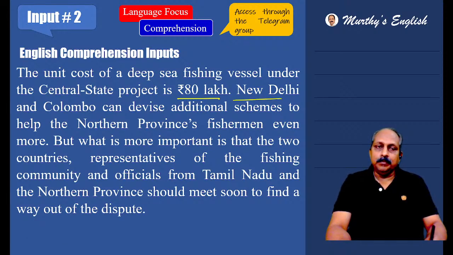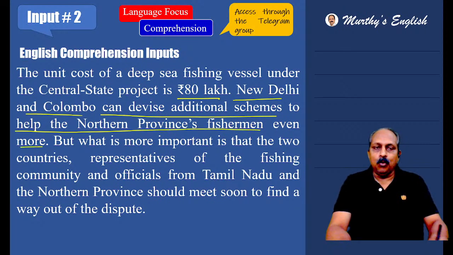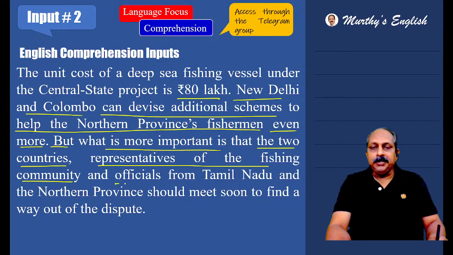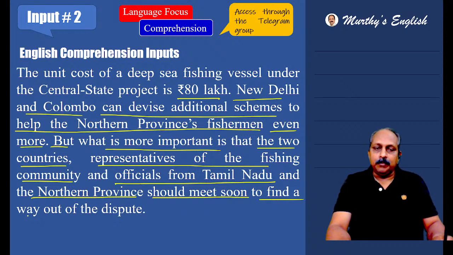New Delhi and Colombo can devise additional schemes to help the northern province's fishermen even more. This is also a suggestion from the editorial. But what is more important is that the two countries, representatives of the fishing community, and officials from Tamil Nadu and the northern province should meet soon to find a way out of the dispute. It ends on this note, a suggestion. What is it? All these people should meet soon to find a solution. Find a way out means to find a solution of the dispute. That's all about this source.